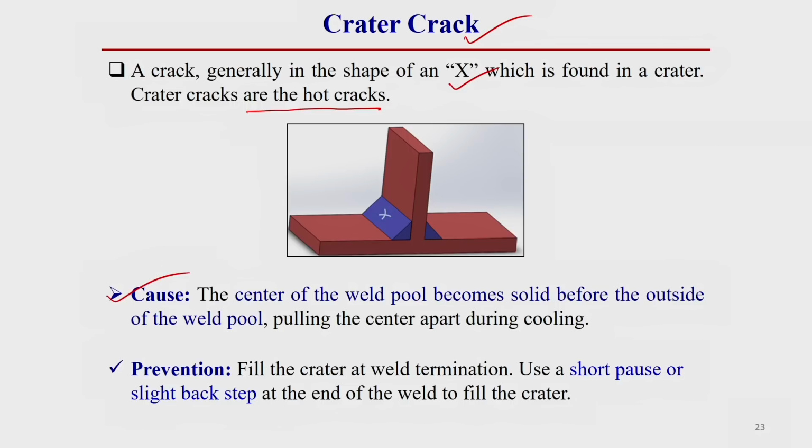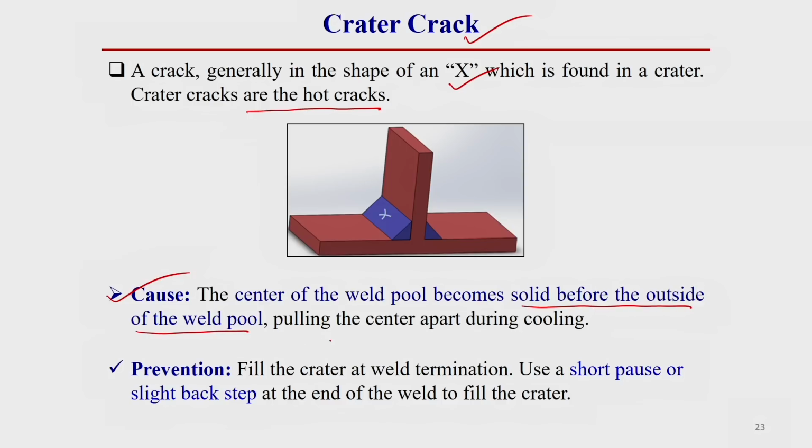The cause of this crack is that the center of the weld pool becomes solidified before the outside of the weld pool. That means the center portion of this weld pool region solidifies first, then the rest of the side weld material solidifies. So, during the solidification of the rest of the weld pool, some shrinkage or tensile force is created over this solidifying region. Due to this, these types of crack can occur. Due to the solidification of the outside weld pool, the center part of the solid region can be pulled and some crack can occur.